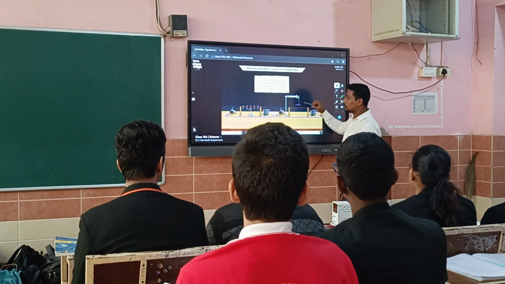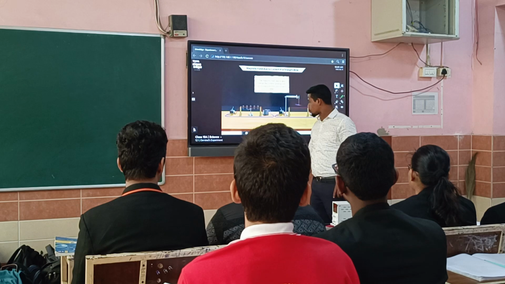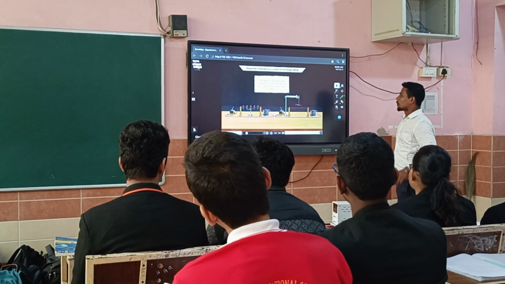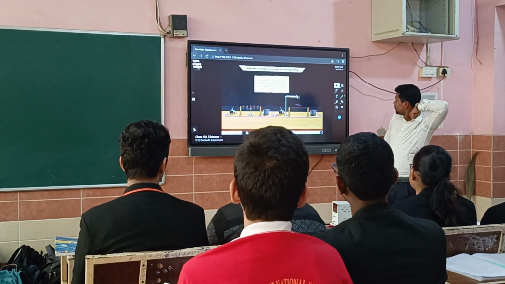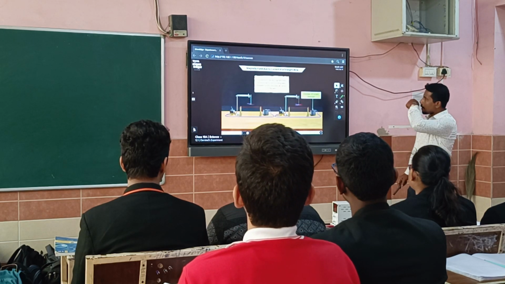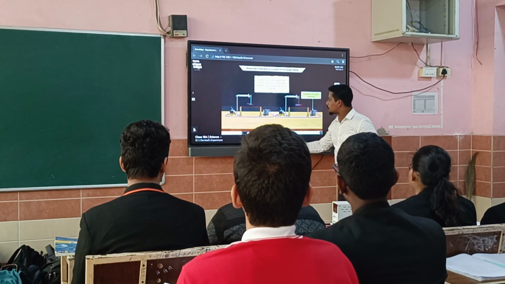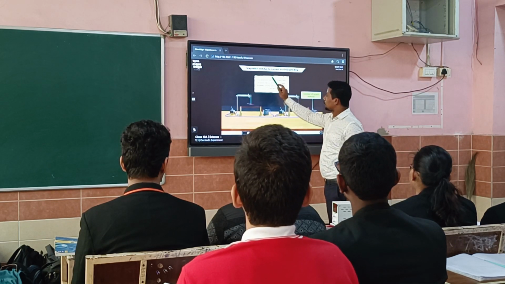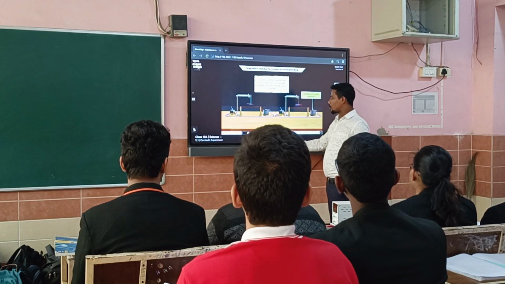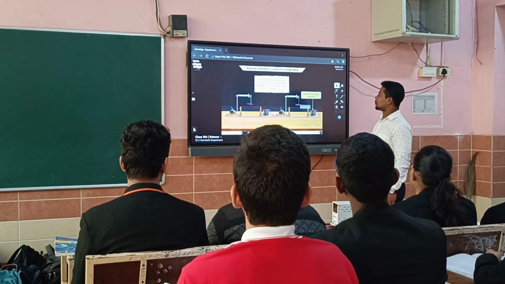We have a magnet with us. This is the one magnet, a bar magnet. Clear? See this first. Current carrying wires run in opposite directions to each other. And finally, the direction of the magnetic field around the current carrying wire. This line is very important. Of the direction of the current in the wire.